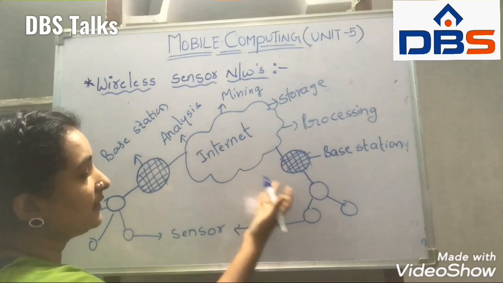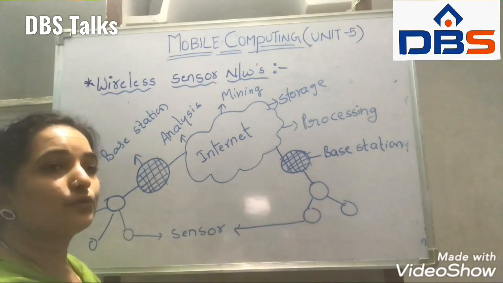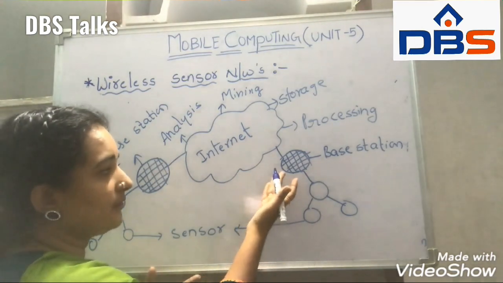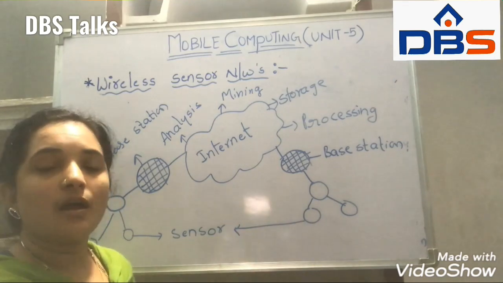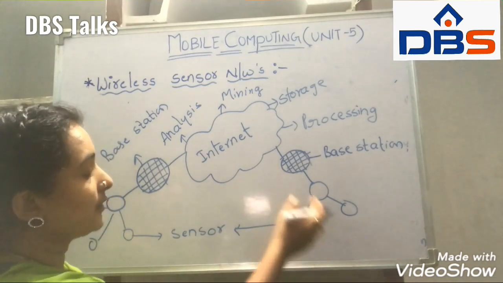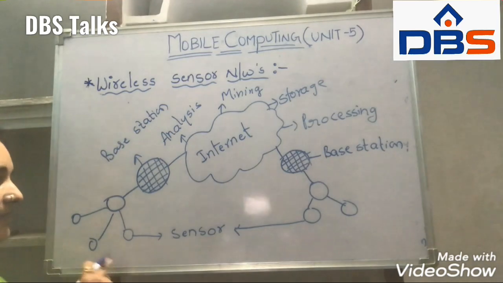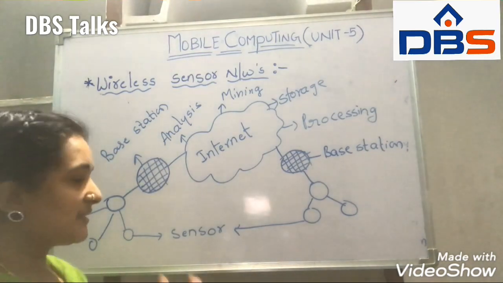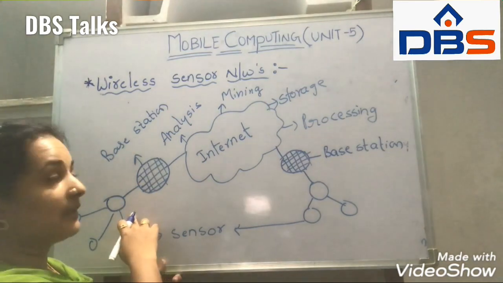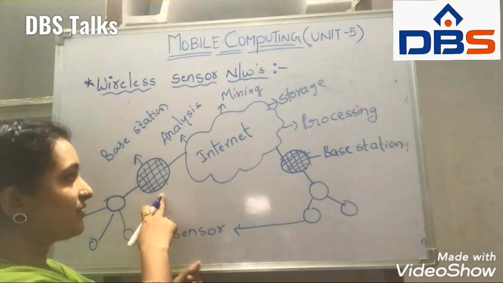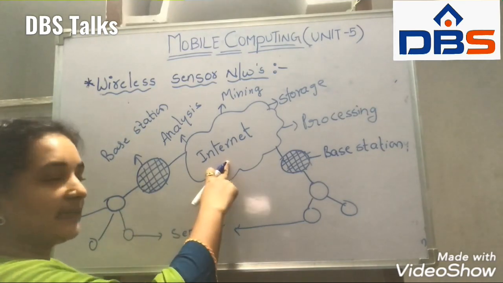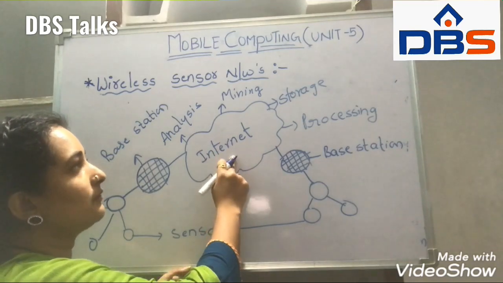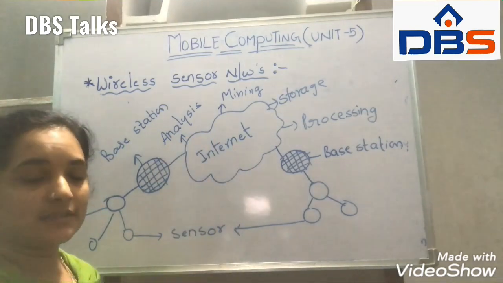In this communication we can use more base stations. Here we use another base station, and some sensor nodes are deployed with it. Now the communication begins from the sensor node. The sensor nodes sense the data, and the data passes through the base station, and the base station passes it to the internet.